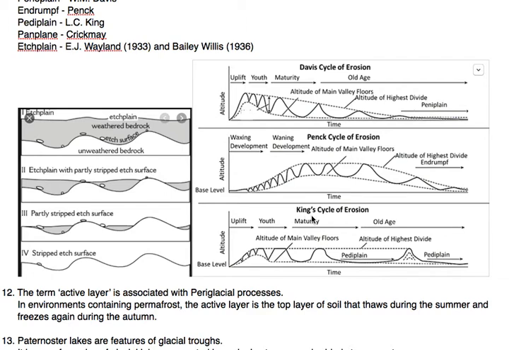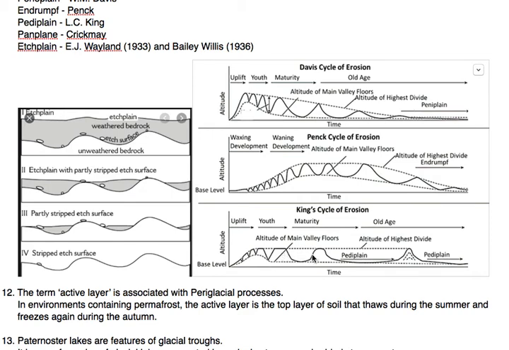and the third concept given by L.C. King is slope retreat. Suppose the initial slope was this, after some period of time it becomes like this and this and this. It means after the erosion the slopes are parallel to the previous slope.